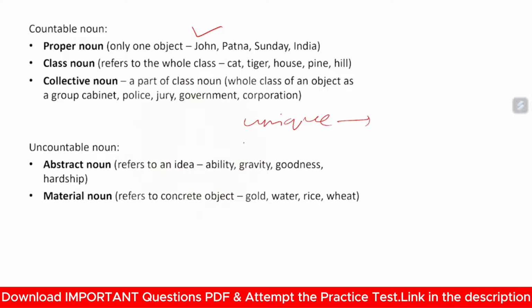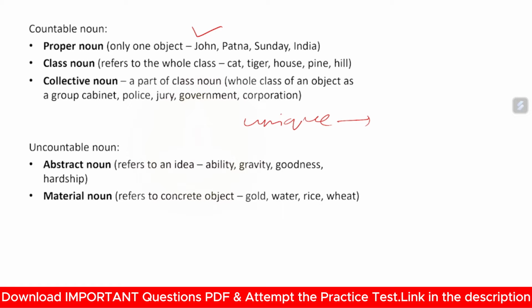Collective noun. What are collective nouns? The part of a class noun. Suppose you use a word which is defined for a group of people. Suppose there is a jury of judges. The jury is always for judges. Then the police is a collective noun which is used to refer to the protective forces of the country, which functions in the state.